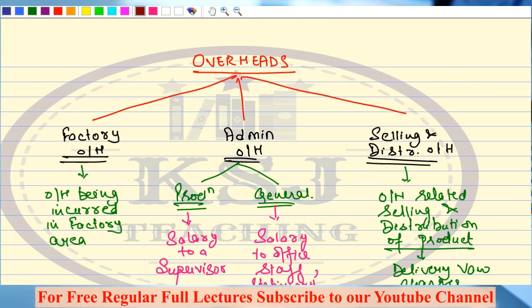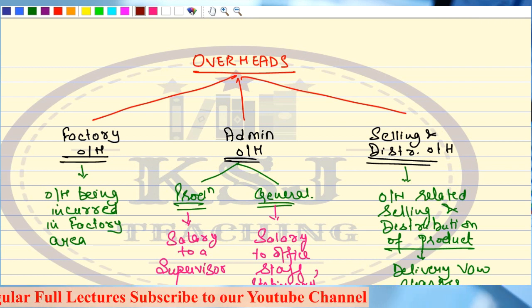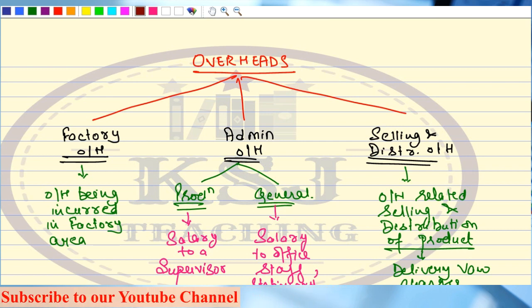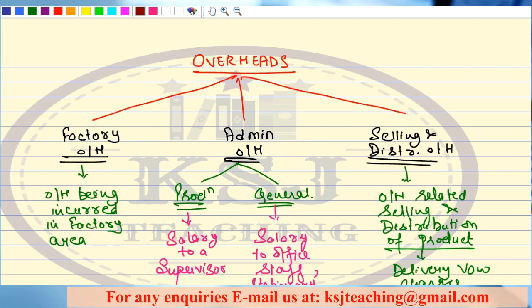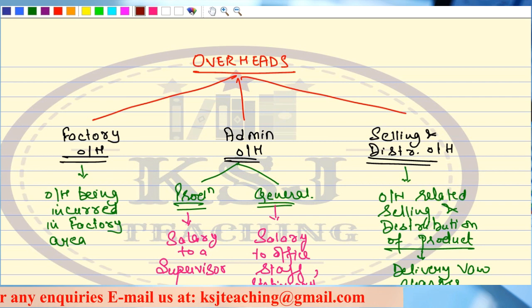The format we'll discuss in the third lecture, right? This is the first lecture. In the second lecture, I'm going to discuss all the list of expenses, overheads, prime cost, whatever is covered, and how it can be given in the question, right? So this is about the introduction to cost sheet.